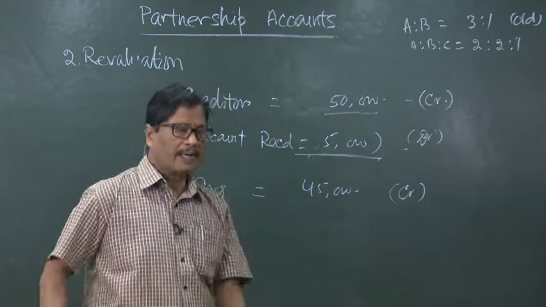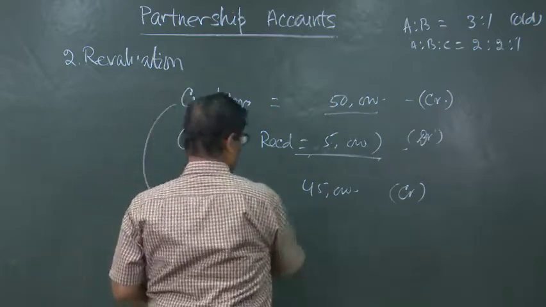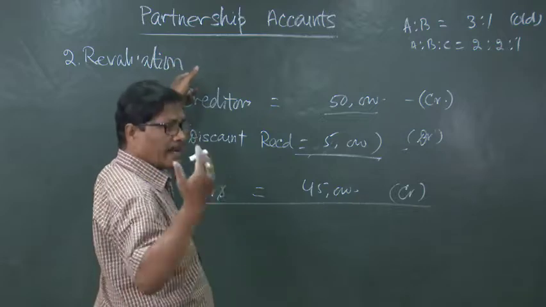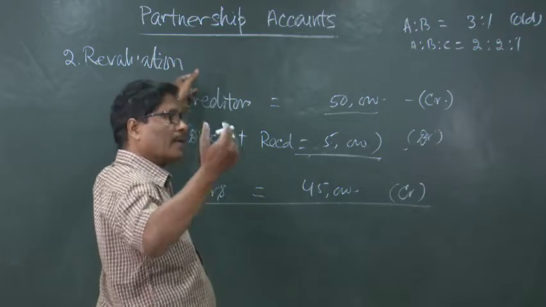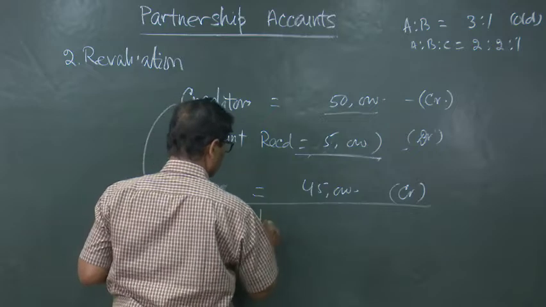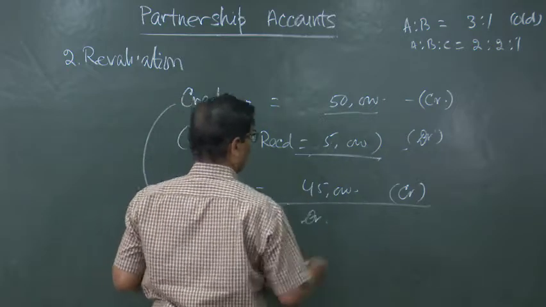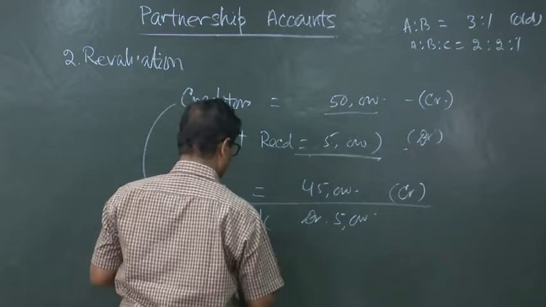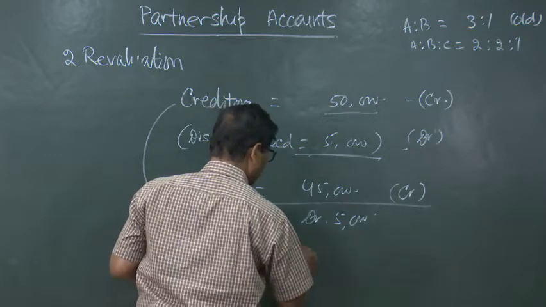What will be the journal entry? Creditors is a credit balance. If we want to reduce it, it has to be debited. So creditors account debited 5,000 to revaluation account.